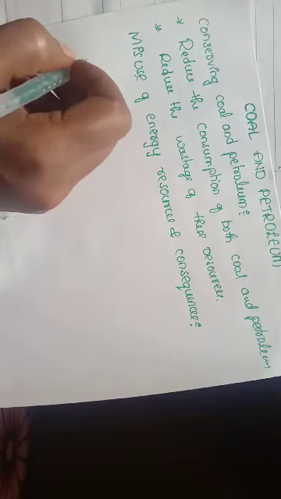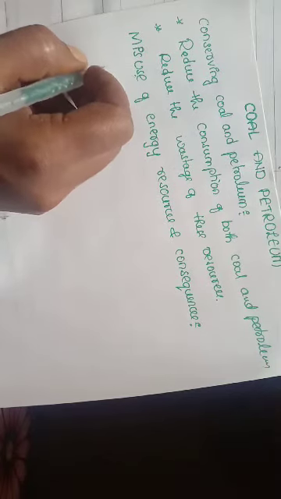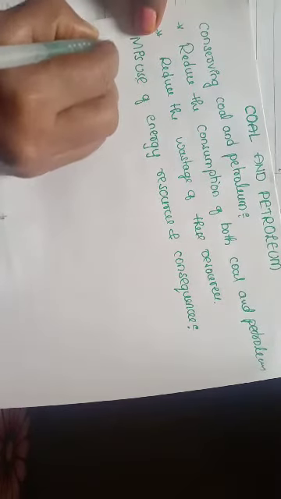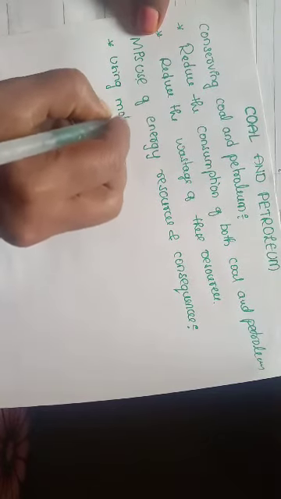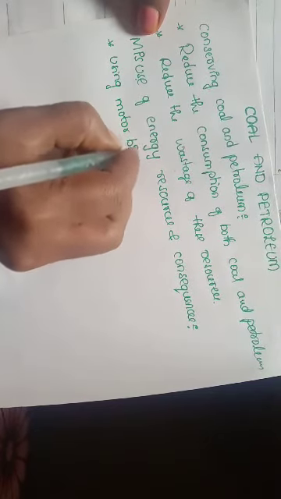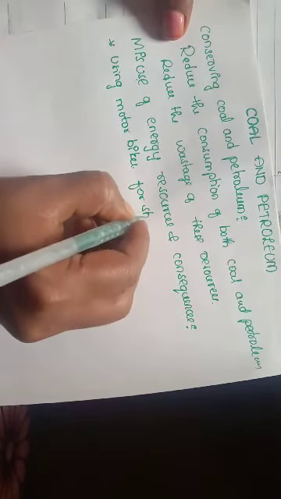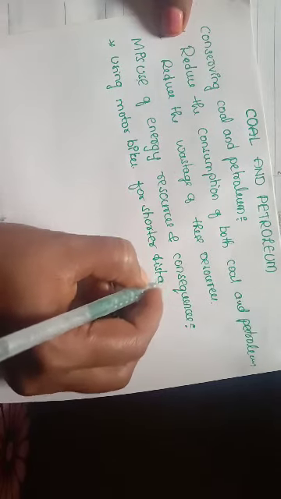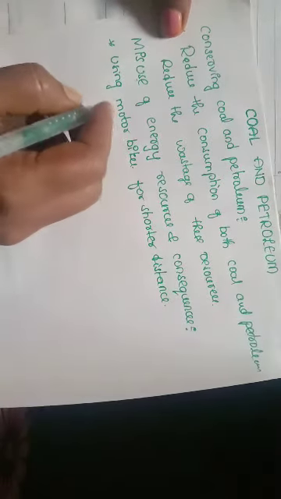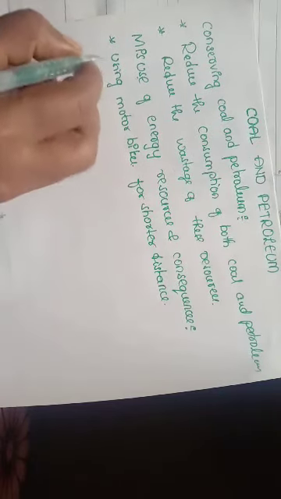So, misusing. Using vehicles or motorbikes, even cars, some people use motorbikes for shorter distances, and the next, using dryers.